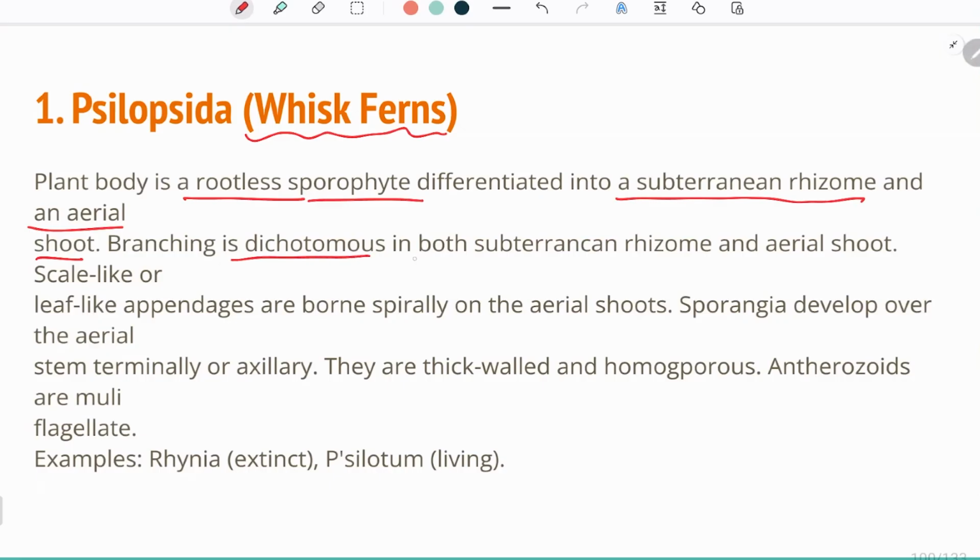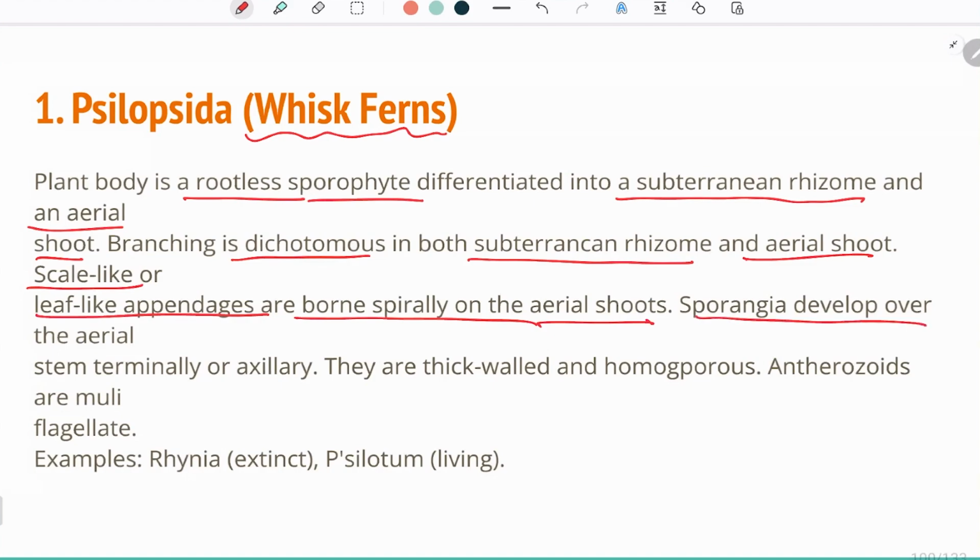Branching is dichotomous in both the subterranean rhizome and the aerial shoot. So the branching is very profusely present. They are very highly branched. Scale-like or leaf-like appendages are borne spirally on the aerial shoot. Sporangia develop over the aerial stem, terminally or axillary. They are thick-walled and homosporous.